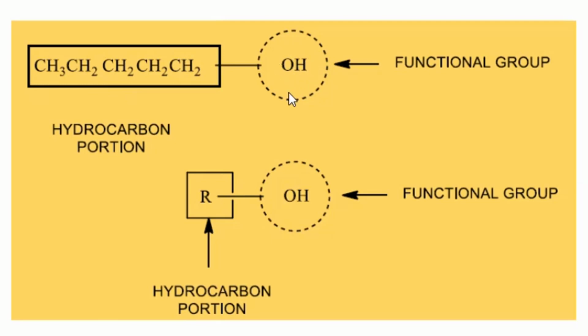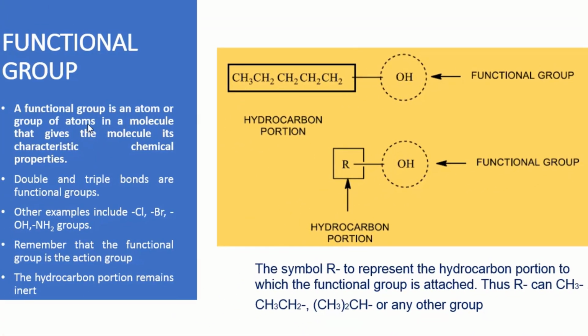So this OH is a functional group. Let's come to the definition. As I said, a functional group is an atom or group of atoms in a molecule that gives the molecule its characteristic chemical properties. So in an organic compound, one part is the functional group and the second is the hydrocarbon part.